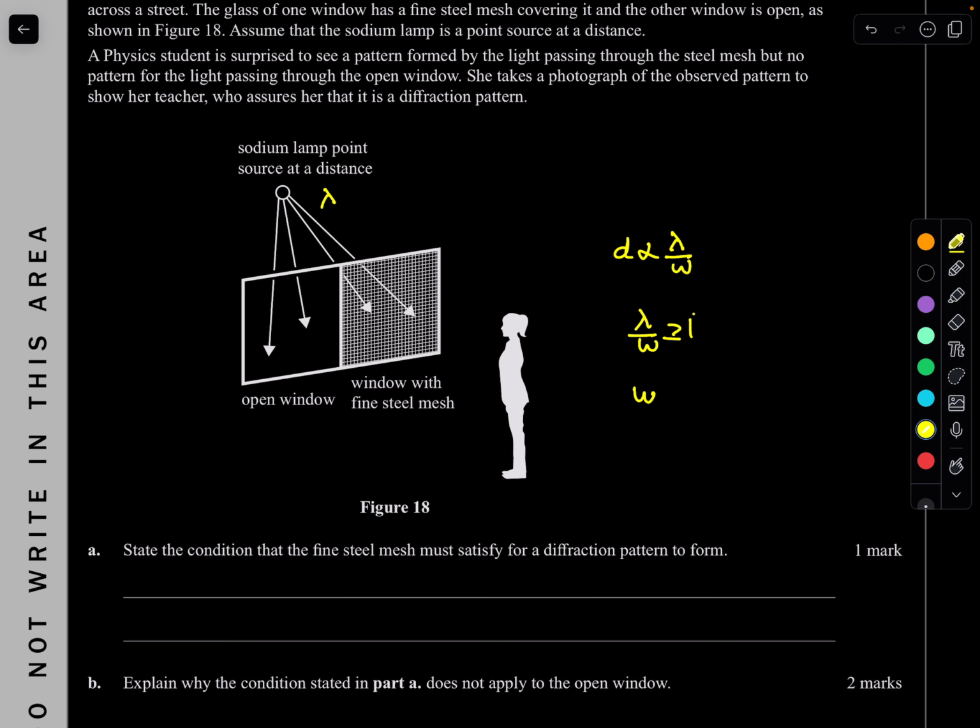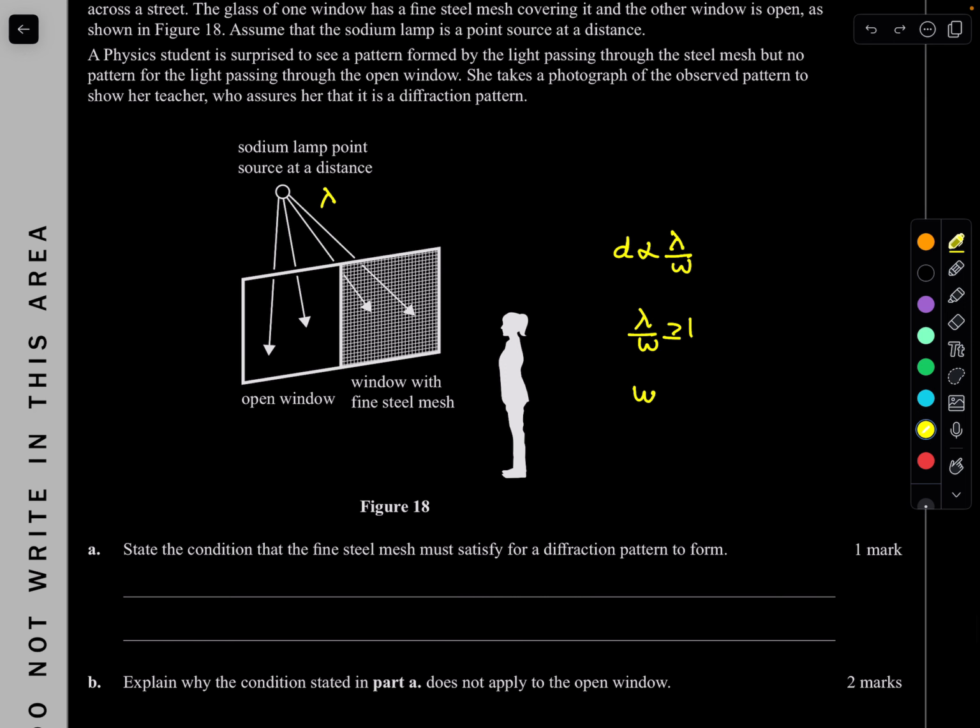Remember, we want to make sure this ratio is greater or equal to 1. So that means the width must be less or equal to your wavelength. Does that make sense? If your width is less, or equal, so it can be equal, that's going to be greater or equal to 1. If your width is very small, it's always going to be greater or equal to 1. So that's our condition. We want our width to be less or equal to our wavelength.